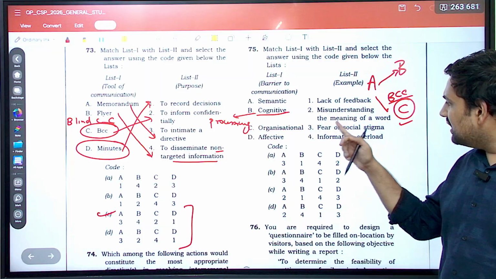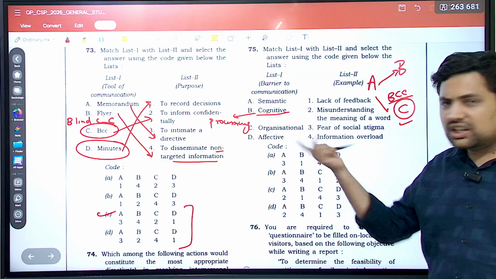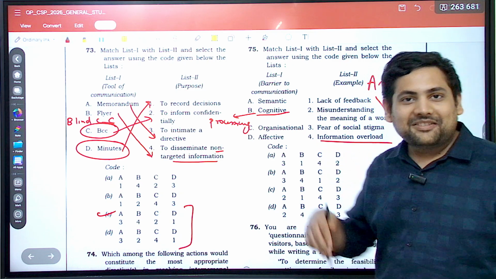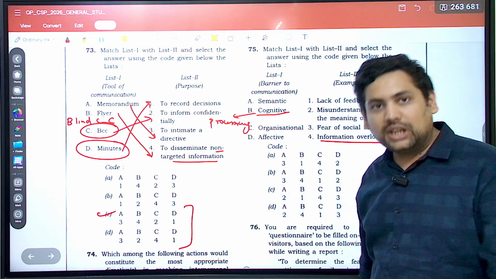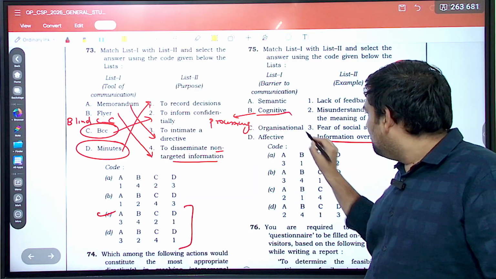No. Misunderstanding the meaning of a word? Not really. Fear of social stigma? Not really related to social stigma. Information overload. What do you think? Brain process nahi kar pa raha, brain is not braining, correct? That is the issue with cognitive, correct? So B has to be 4.